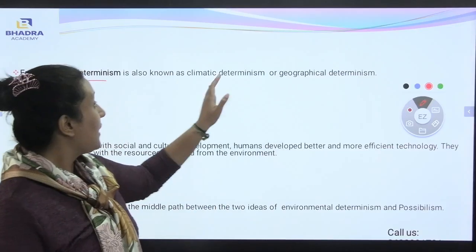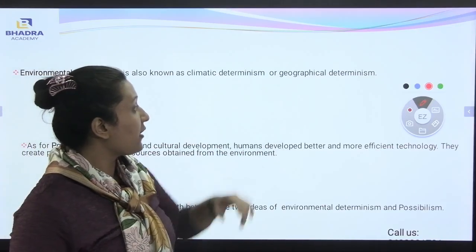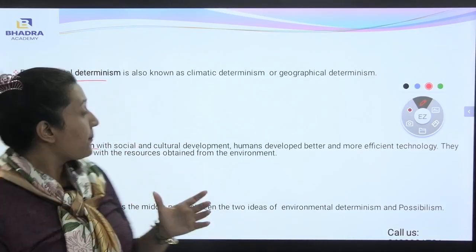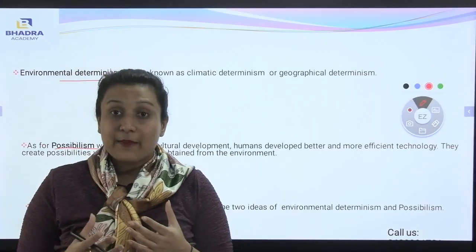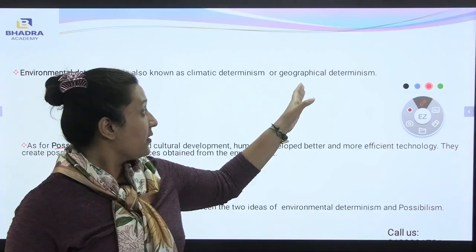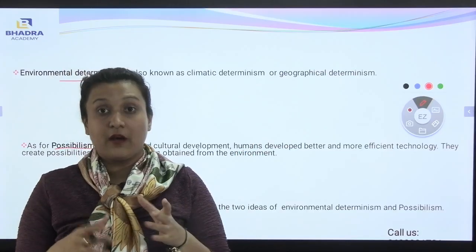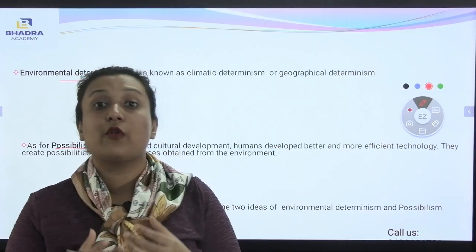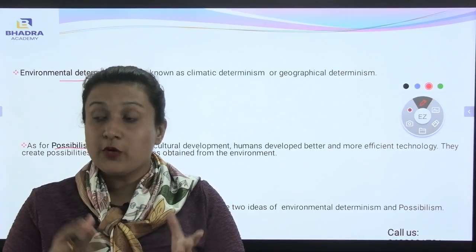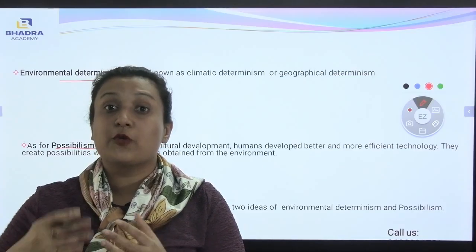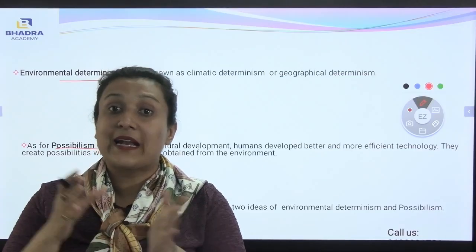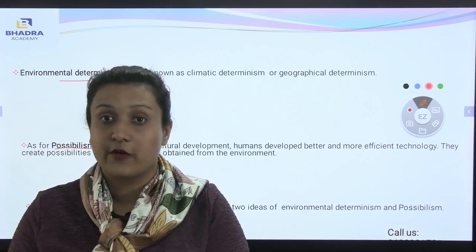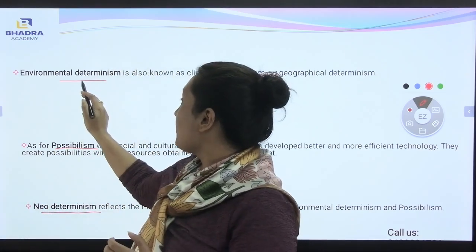It is climatic determinism or geographical determinism, which means climatic determinism and geographical determinism are known as environmental determinism, where human beings make use of the resources to go for the development process or to make use of the technology so that they can interact with the physical environment. This is known as environmental determinism.